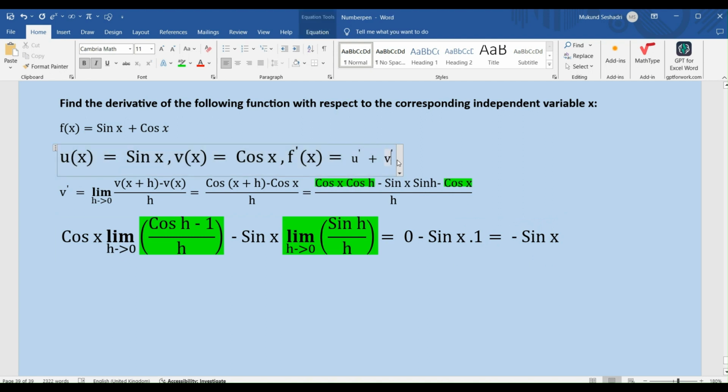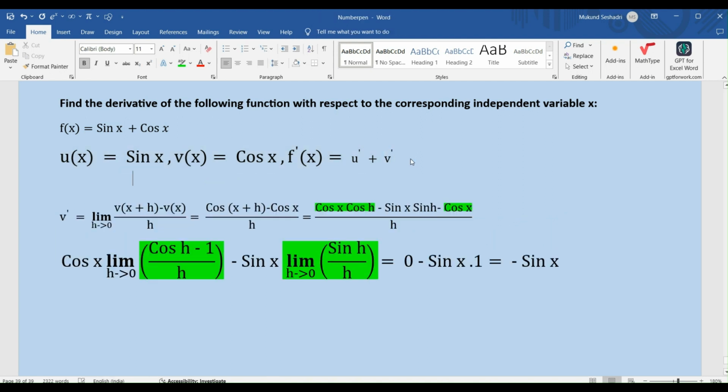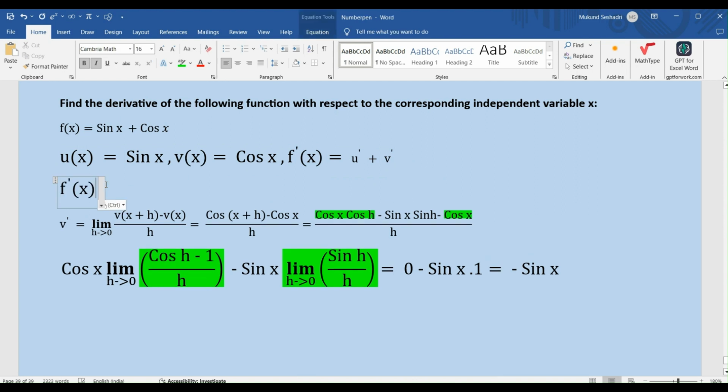Now let's go back to our f dashed of x. What is my f dashed of x? It is u dashed plus v dashed using the sum rule of differentiation. So I can rewrite this as cos x, because d by dx of sine x is cos x, and d by dx of cos x is nothing but minus sine x. So the answer for this particular problem is cos x minus sine x. So d by dx of sine x plus cos x is cos x minus sine x, right?